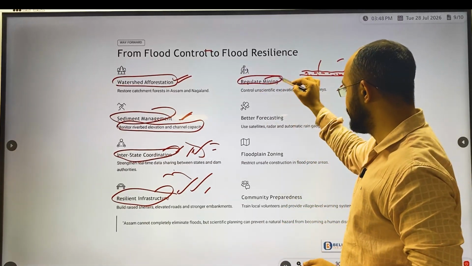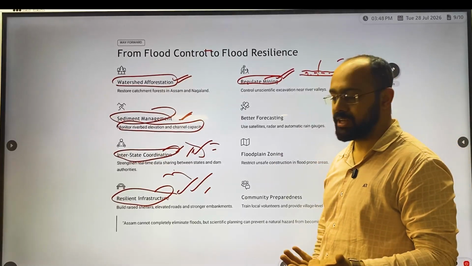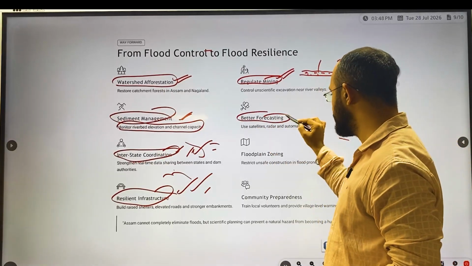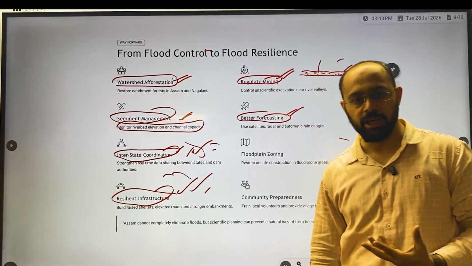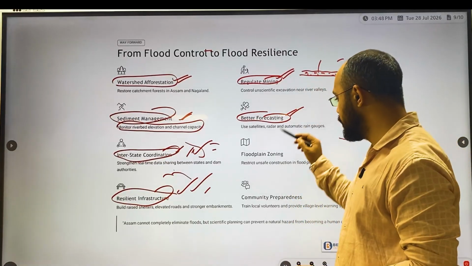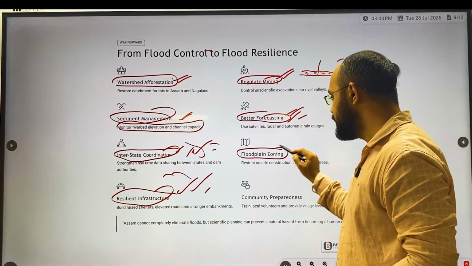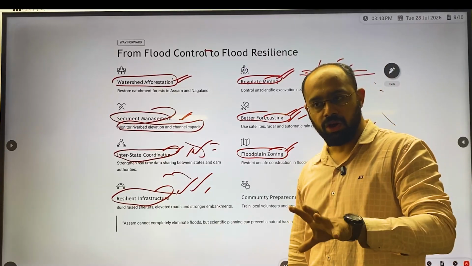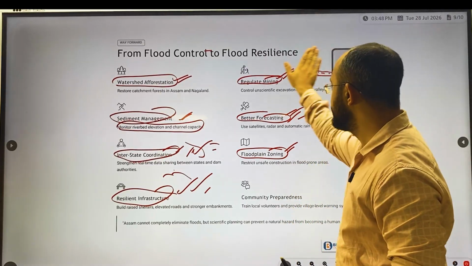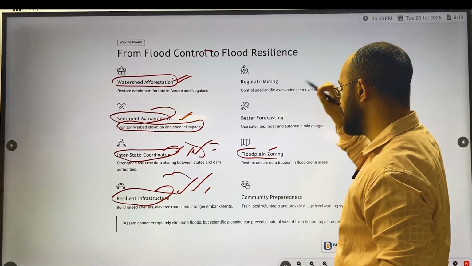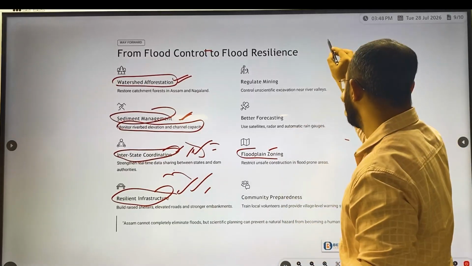Next, regulate mining: unscientific mining has to be reduced. And better forecasting: we have to use satellite images in order to predict. Then flood zone zoning, which means not allowing people to reside in flood zones. Let's imagine what a flood zone is.